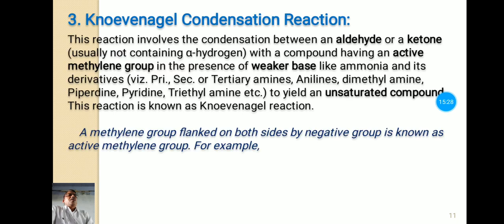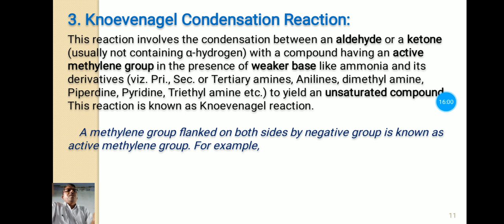Now here the third condensation reaction is the Knoevenagel condensation reaction. This reaction involves the condensation between an aldehyde and a ketone, usually not containing alpha hydrogens, with a compound having an active methylene group in presence of a weak base like ammonia and its derivatives.